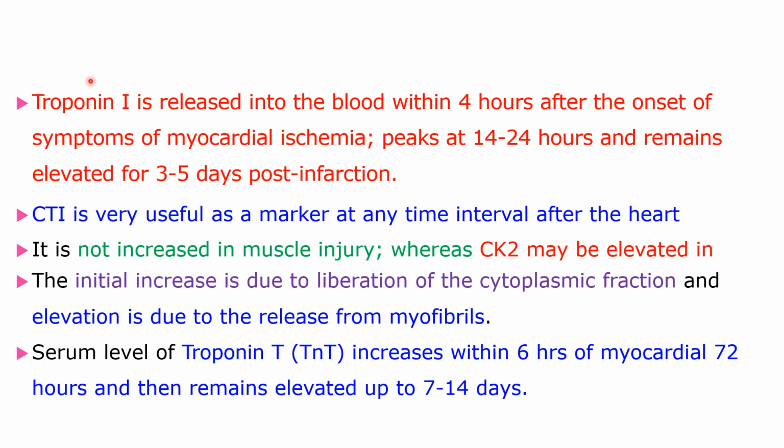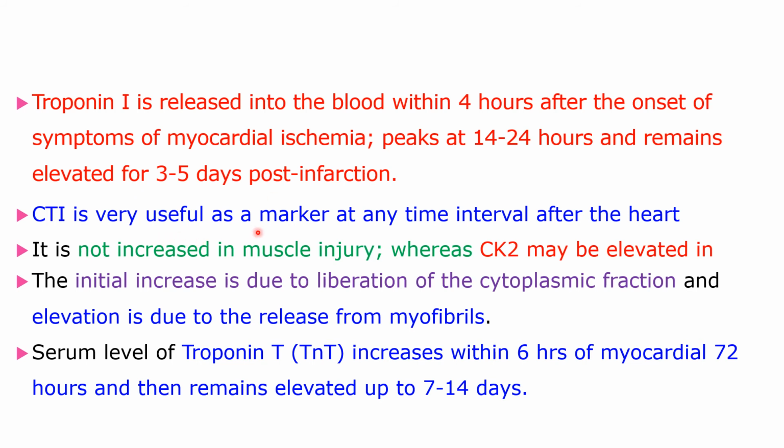Troponin I is released into the blood within 4 hours after the onset of symptoms of myocardial ischemia, peaks at 14 to 24 hours, and remains elevated for 3 to 5 days post infarction. So troponin I is the earliest marker for myocardial infarction because it starts to rise within 4 hours after the onset of symptoms.